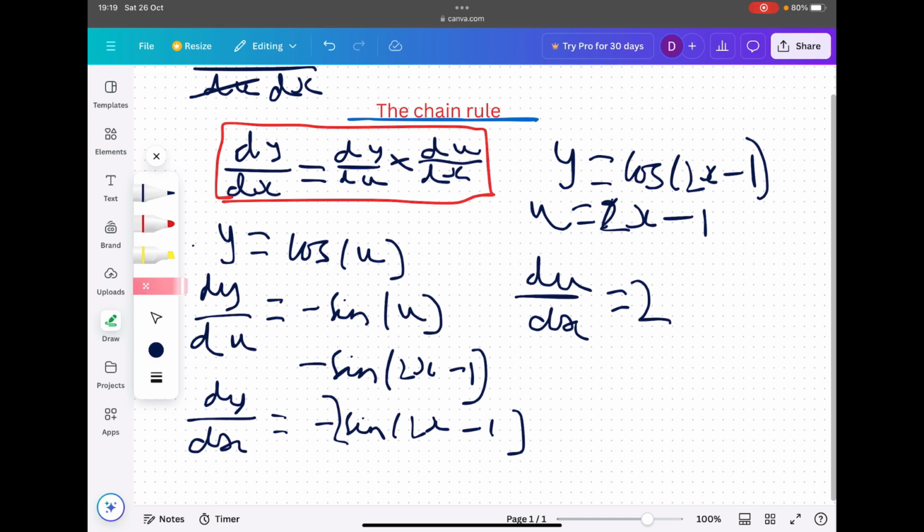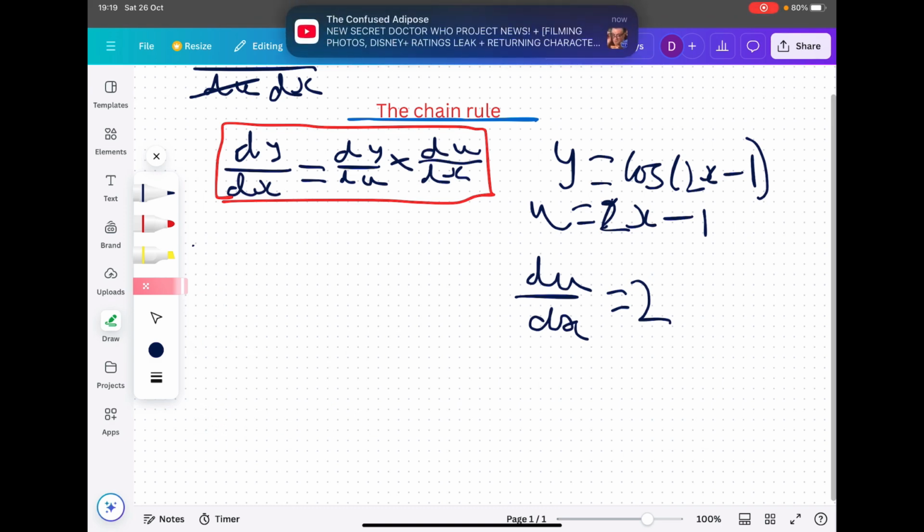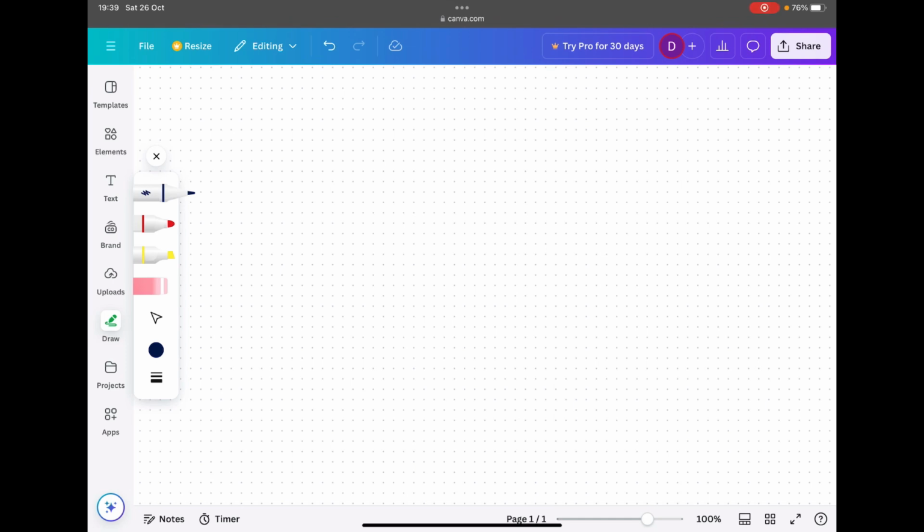Okay, I think you've got the hang of this. So let's step this up a gear. Guys, for the final question, this is a tricky question. This one is very, very challenging. So I'm not expecting you to get this, but if you do, well done. It is y equals the square root of sine root x. How do we go about doing this?